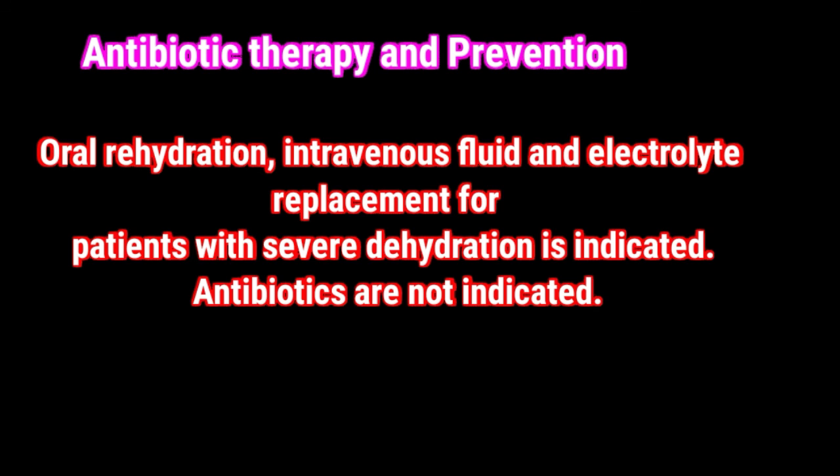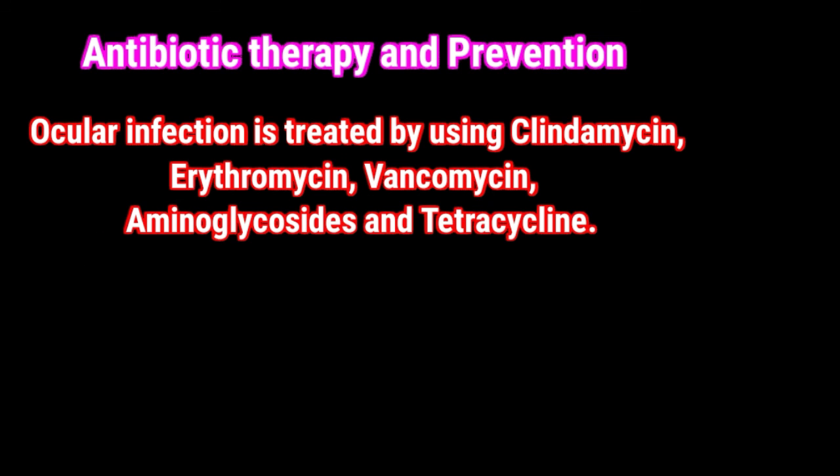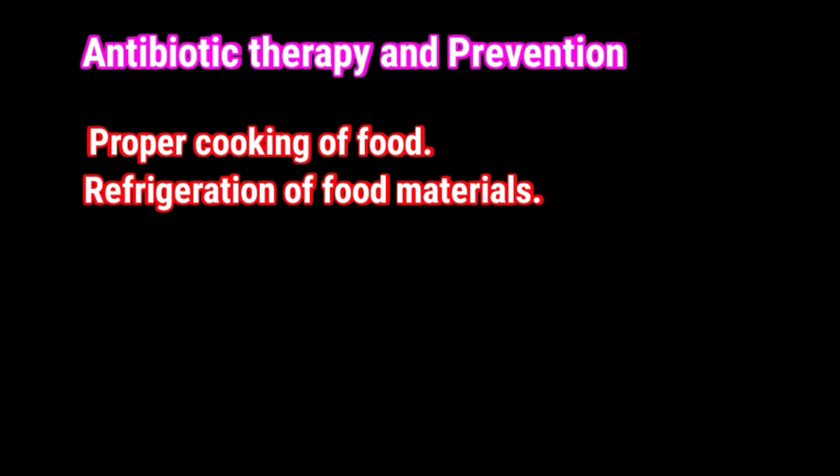Antibiotic therapy and prevention of Bacillus cereus. Oral rehydration, intravenous fluid, and electrolyte replacement is indicated for patients with severe dehydration. Antibiotics are not indicated. Ocular infection is treated using clindamycin, erythromycin, vancomycin, aminoglycosides, and tetracycline. The best prevention of disease from Bacillus cereus is proper cooking of food and refrigeration of food materials.